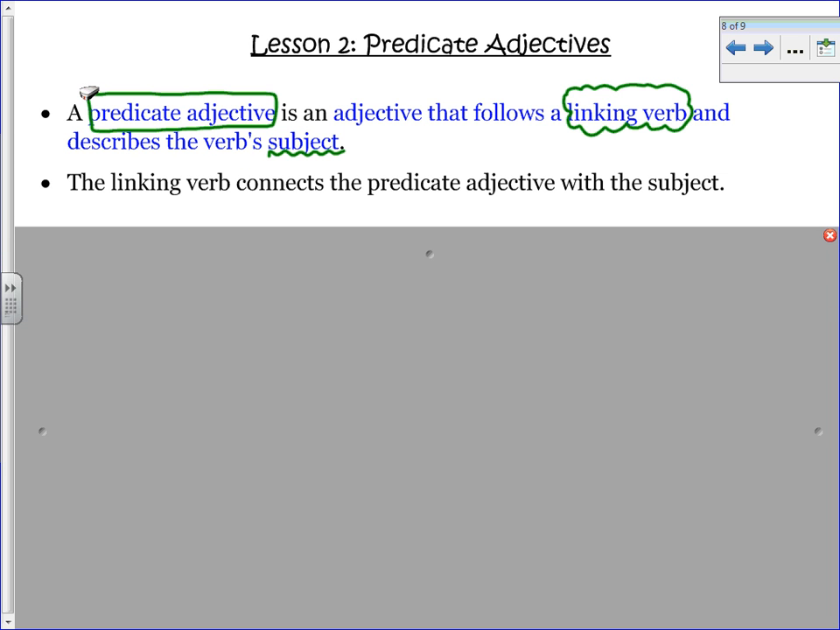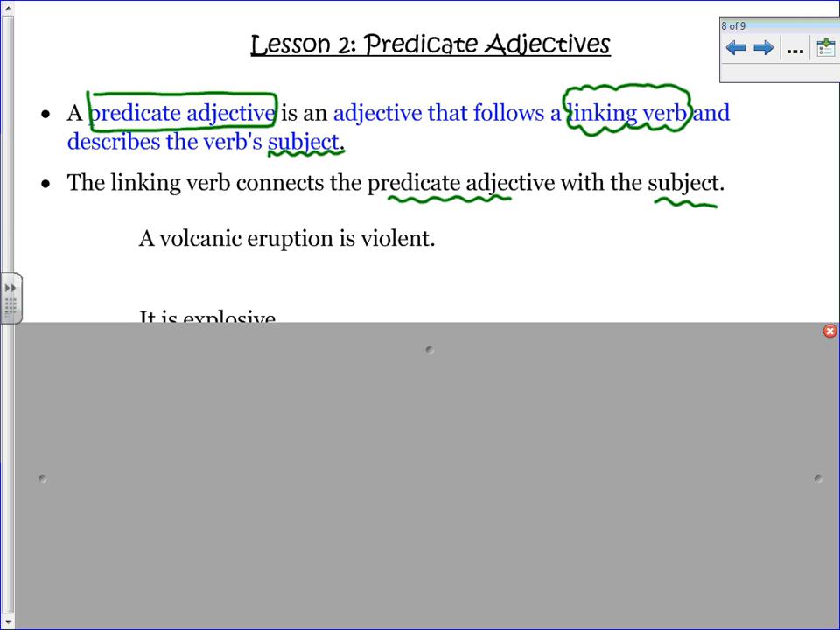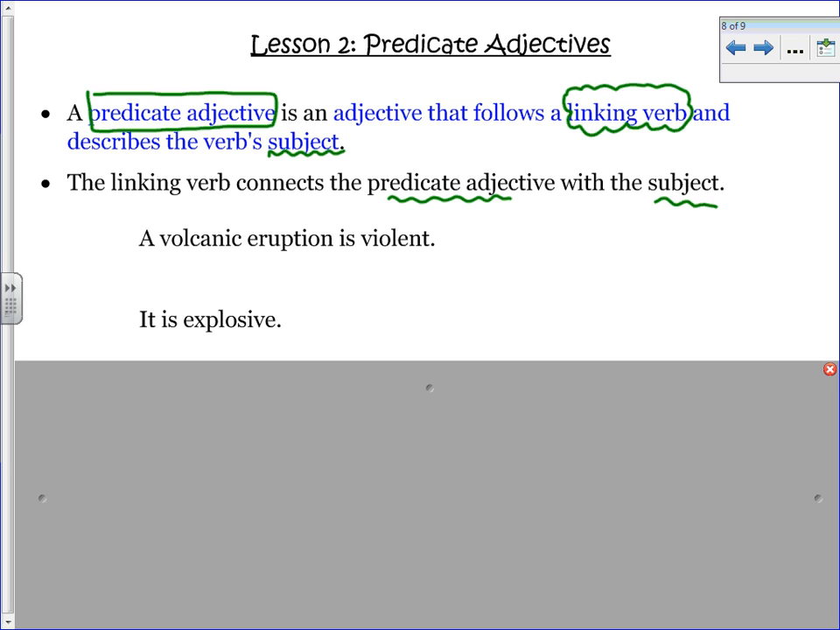Okay, so remember, it always is going to follow a linking verb, because that linking verb links, it connects the predicate adjective and the subject. So if we look at a couple of examples together, a volcanic eruption is violent. My subject is going to be eruption. Verb is. And violent is my predicate adjective, which comes back and describes the eruption.